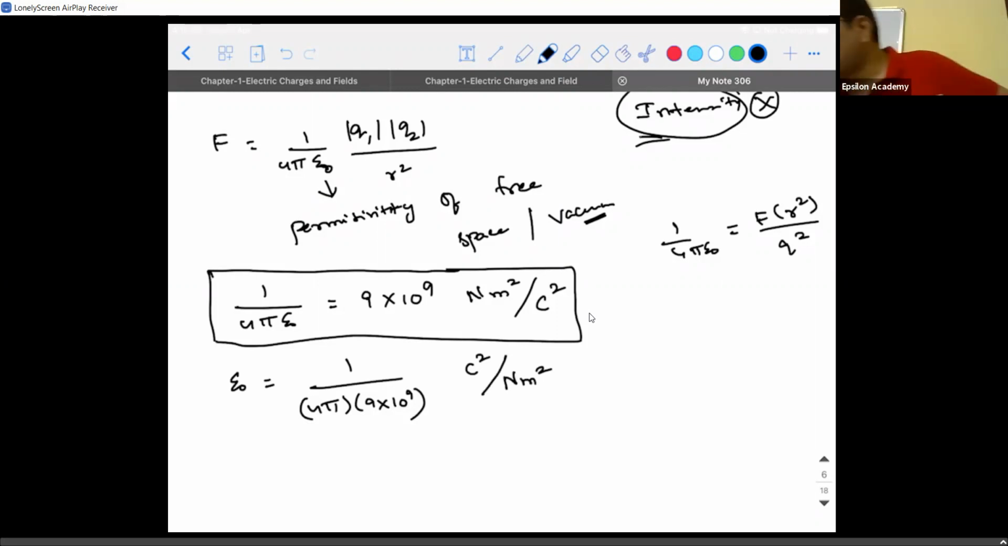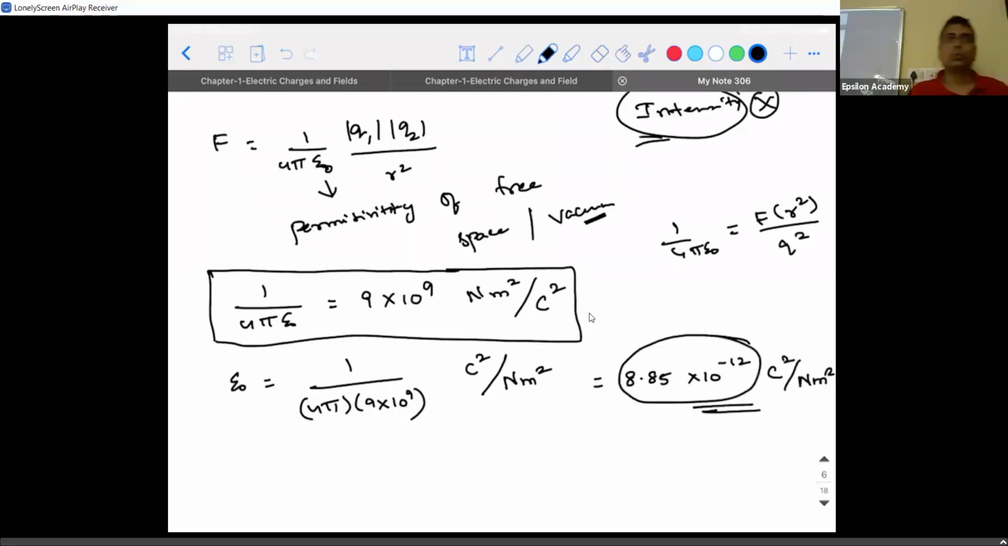Okay, when you calculate this value, how much are you going to get? You will get it as 8.85 into 10 power minus 12 Coulomb square per Newton meter square. This is also an important value for you to remember, and we'll use it mostly in the second chapter.